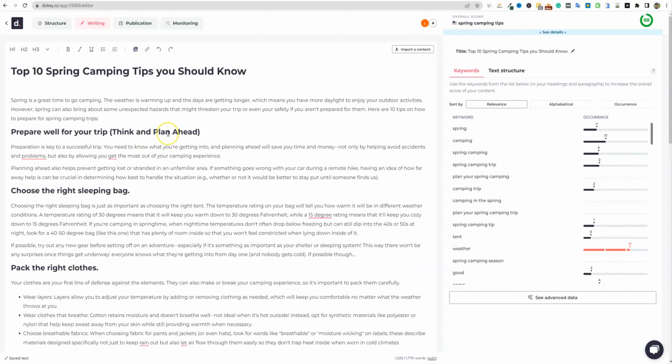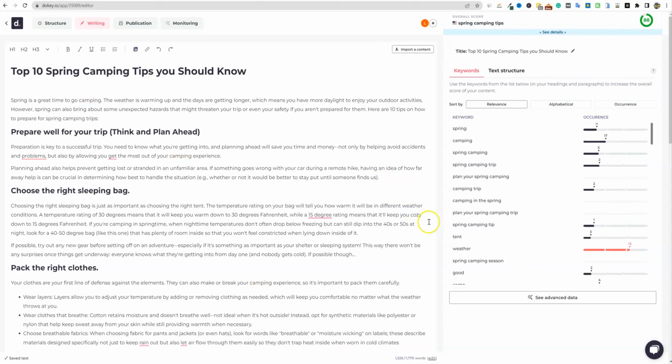And I didn't use any of the outlines that we created. That was just to show you a demo. I did not use any of the outlines or anything. I just used what Copy AI gave me. And we're getting an 88 right here. And this is where I'm a little concerned.